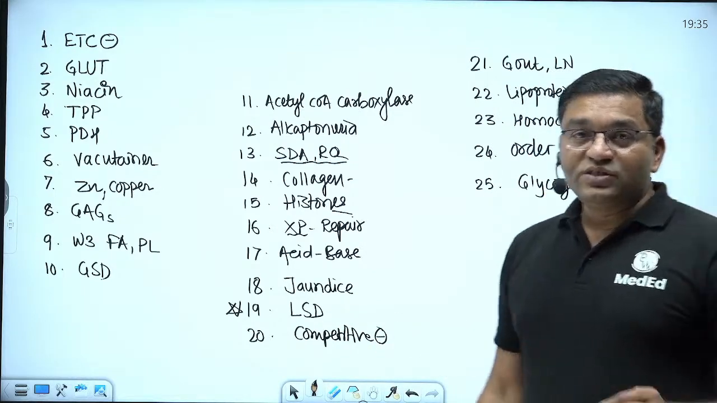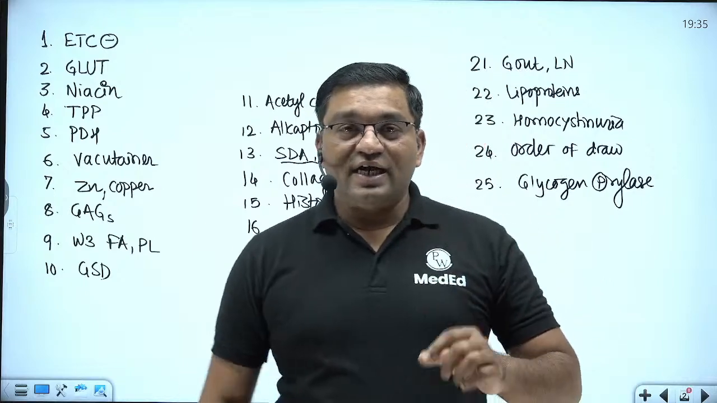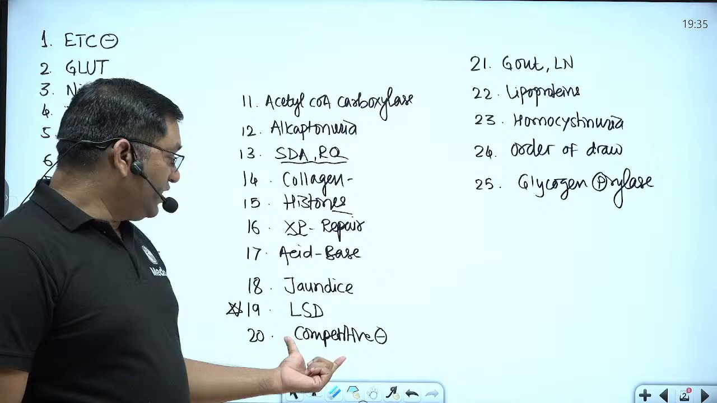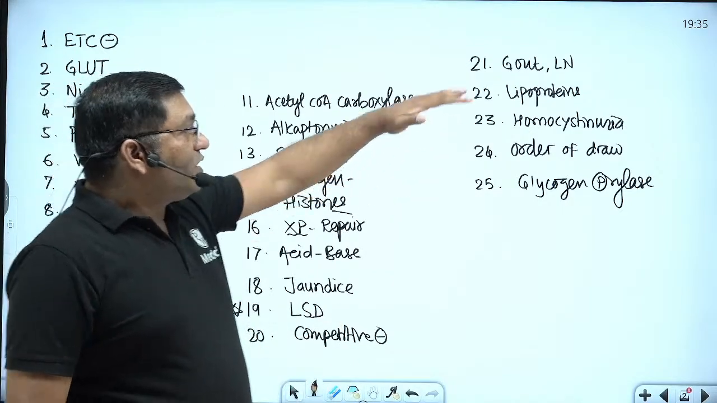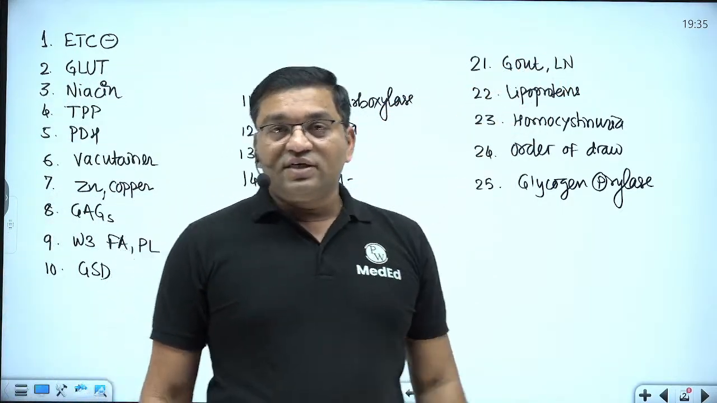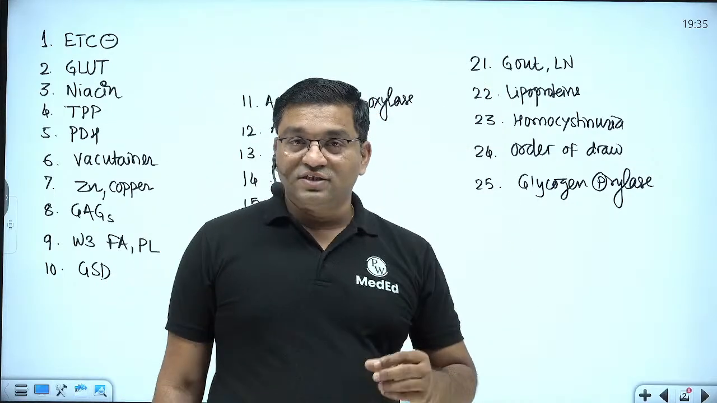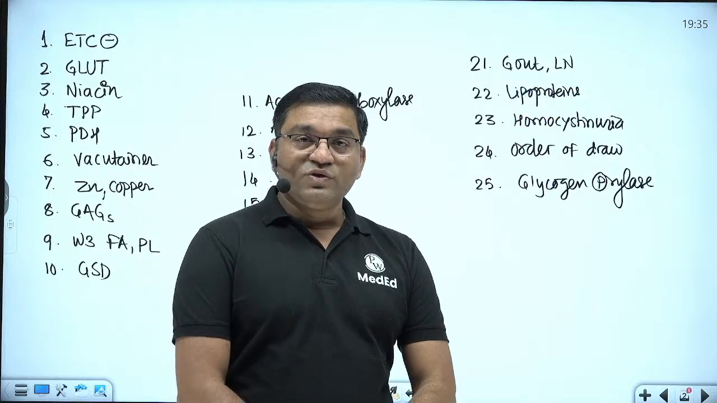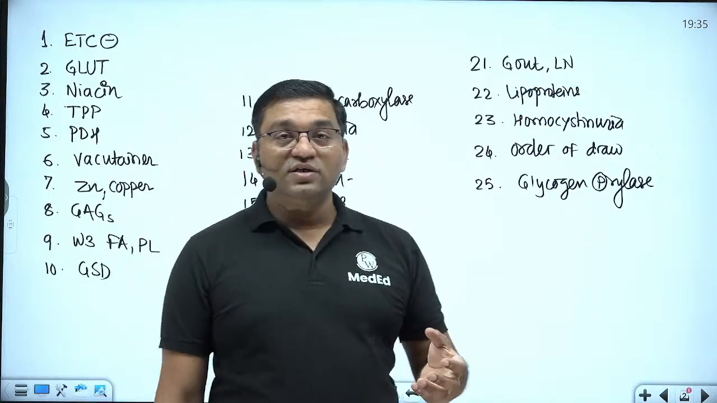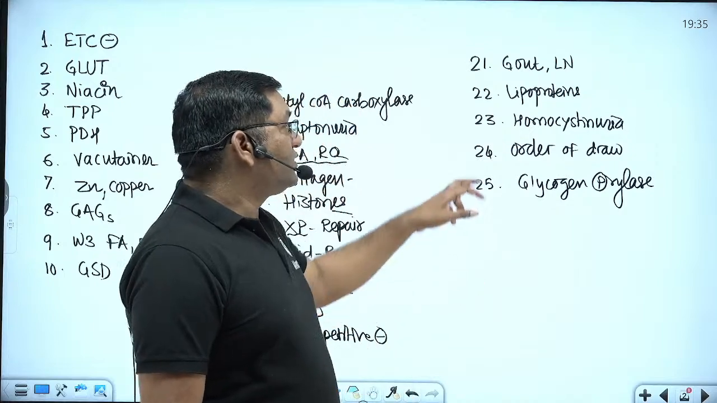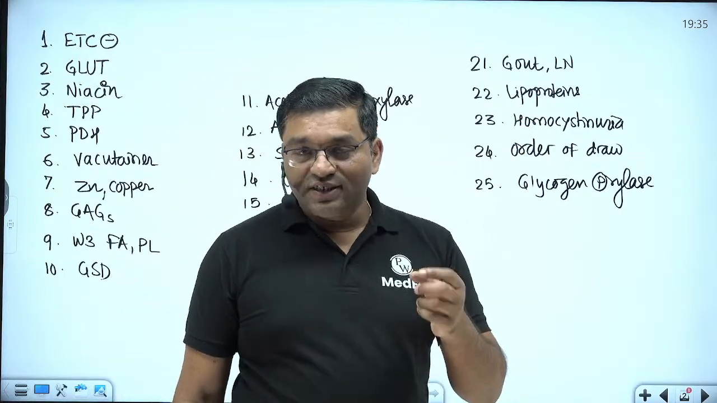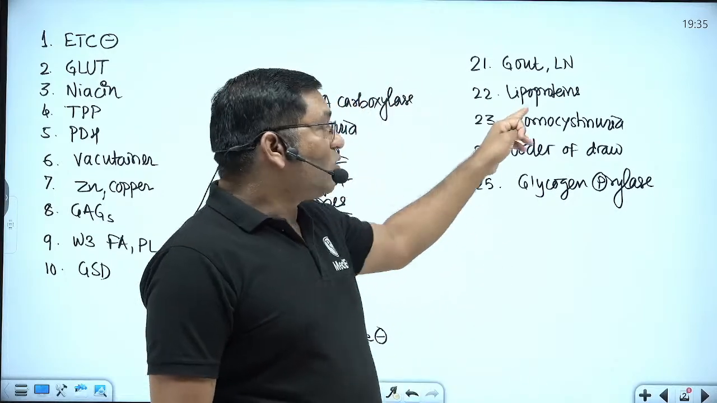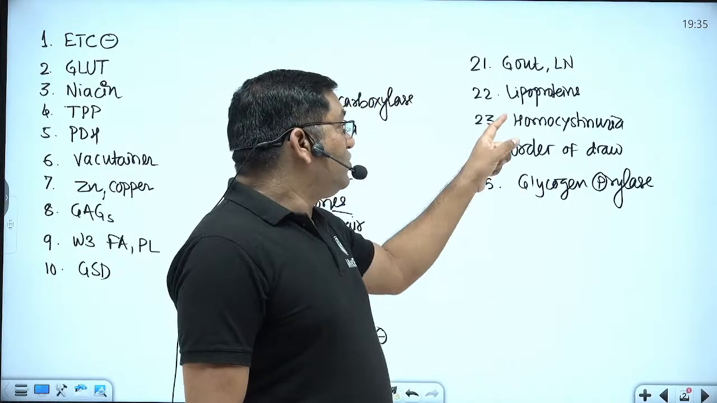Then competitive inhibition, different examples of competitive inhibition and the pattern of different graphs, that is the Lineweaver-Burk plot in competitive inhibition, that we will discuss. Okay, then gout, the primary gout, secondary gout, what is the treatment, that is allopurinol, a competitive inhibitor which is given in the treatment of gout. Then Lesch-Nyhan syndrome, which enzyme is defective in Lesch-Nyhan syndrome and what are the clinical features of Lesch-Nyhan syndrome, that we will discuss. The lipoproteins, different lipoproteins, that is HDL, LDL, VLDL, IDL, chylomicron, their properties, their characteristics, their metabolism and disorders,